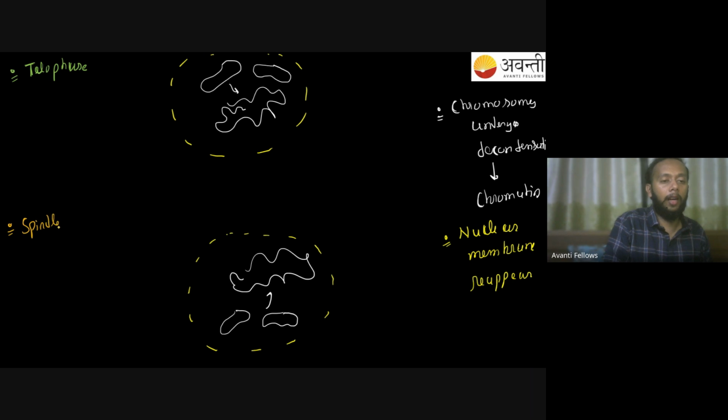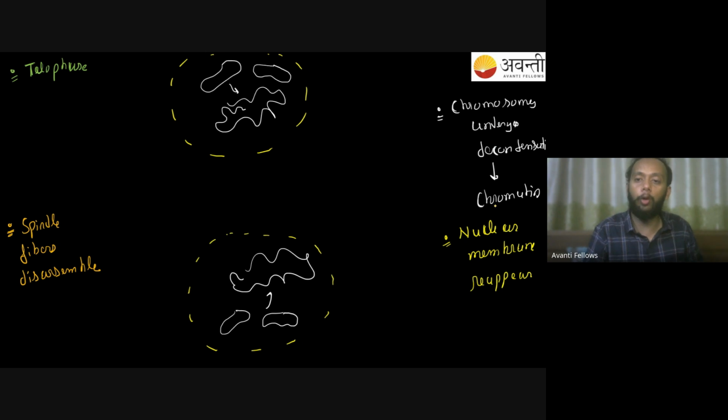Spindle fiber disassembles. मतलब spindle fiber is not something you can see now over here. So that is one thing you have to know. So my chromosome undergo decondensation to form chromatin. Nuclear membrane आ गई मेरे यहाँ पर, spindle fiber यहाँ पे आपको दिख नहीं रहा. You cannot see spindle fiber over here, so it has been lost, right? So these are the three important events you find happening in the telophase.